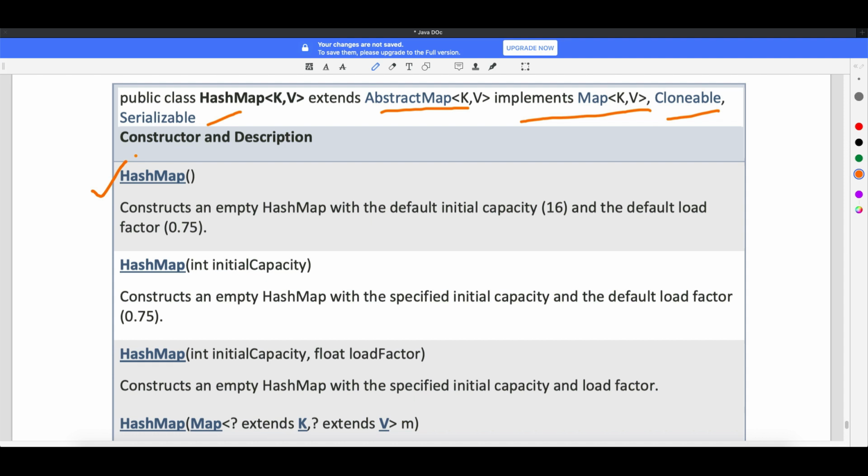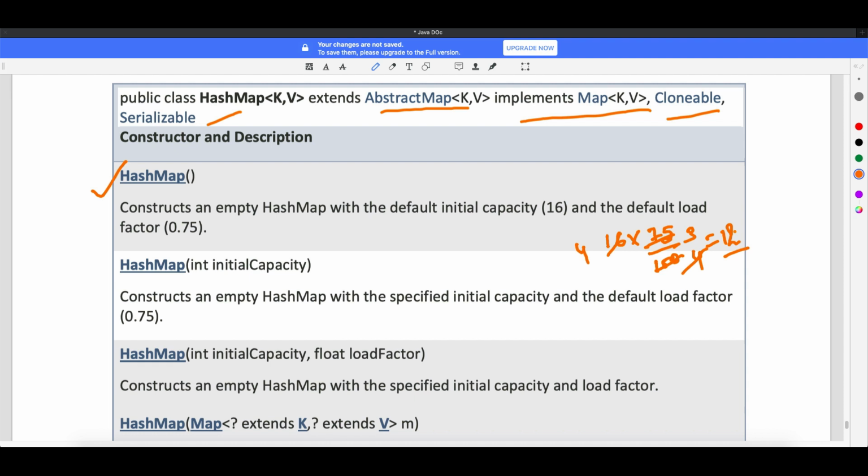Let's say you have a map of size 16 and a load factor of 0.75. When you calculate 0.75 of 16, it will come to around 12. Simple math, you can do that: 16 into 75 by 100. 25 3 times, 25 4 times, 4 into 4 is 16, so how much? 12.